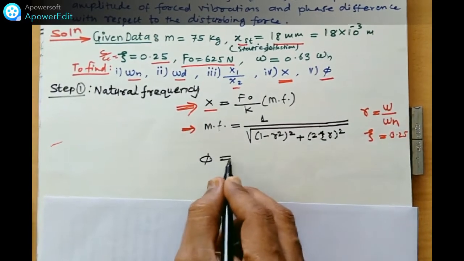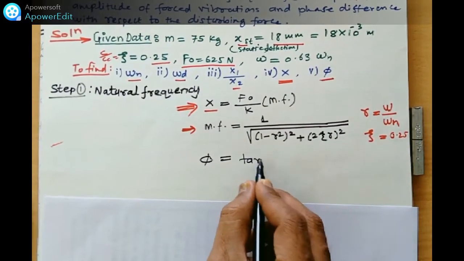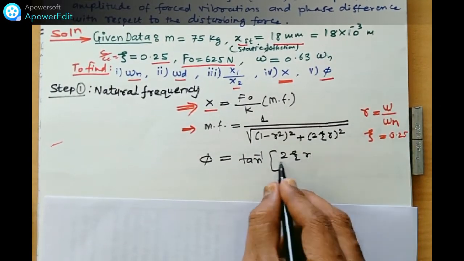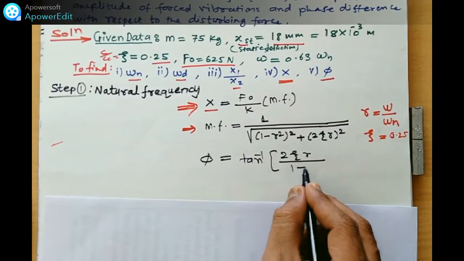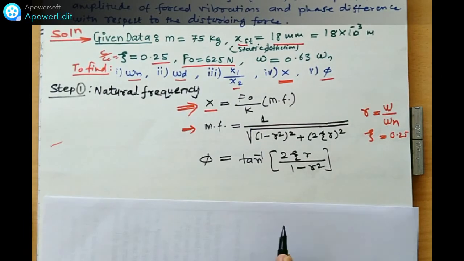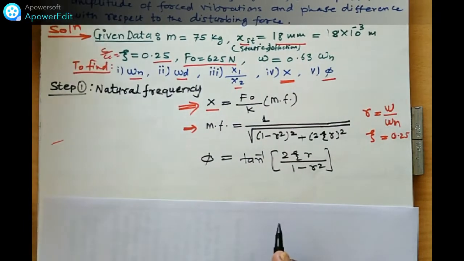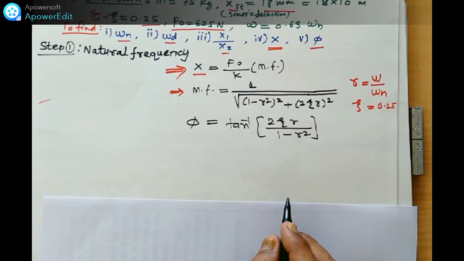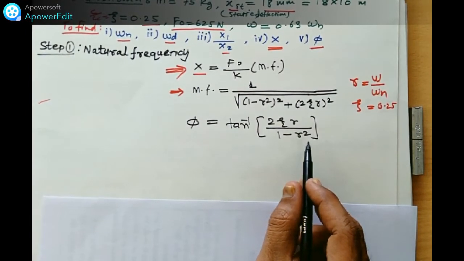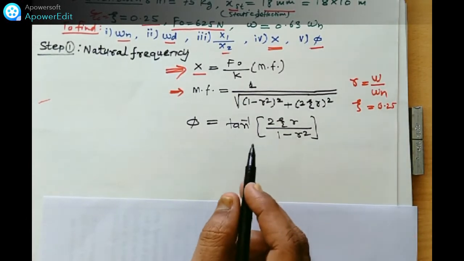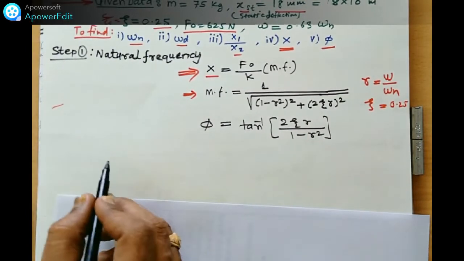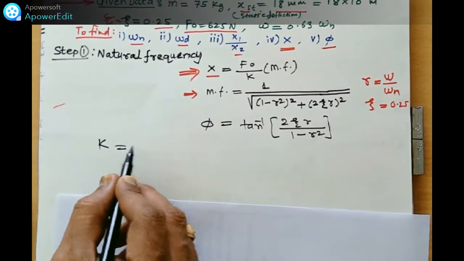To find the value of phi, we can use this equation, that is twice zeta r upon 1 minus r square. What is r here? Omega by omega n. Friend, we solve now here. What are the values required here? We require value of K. So first we find out the value of K. How to find out the value of K? K is spring stiffness.